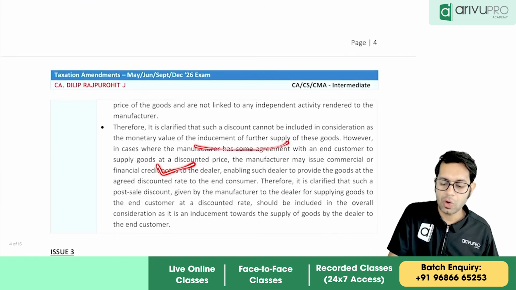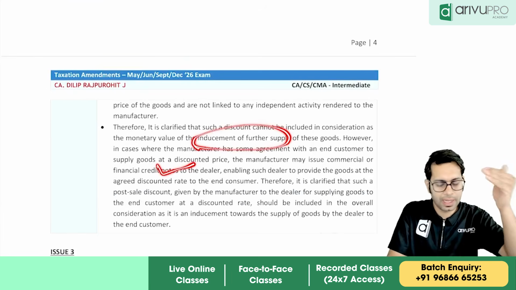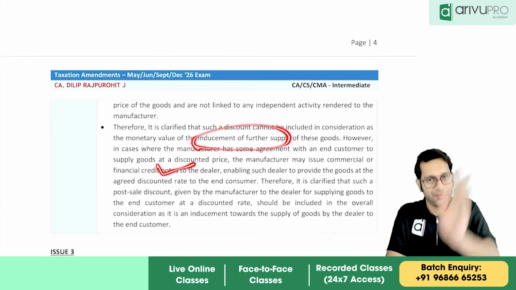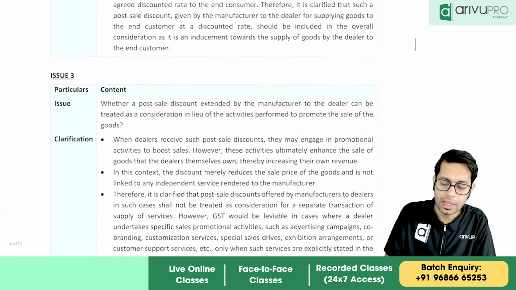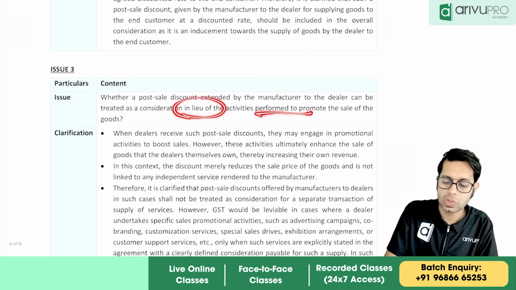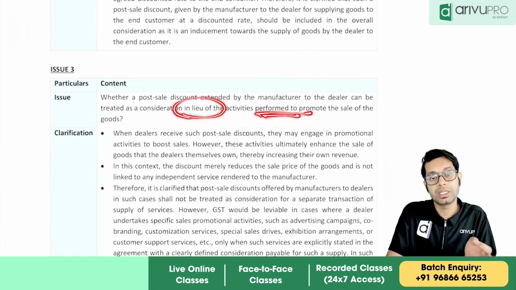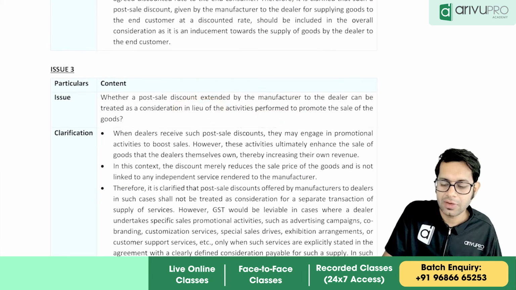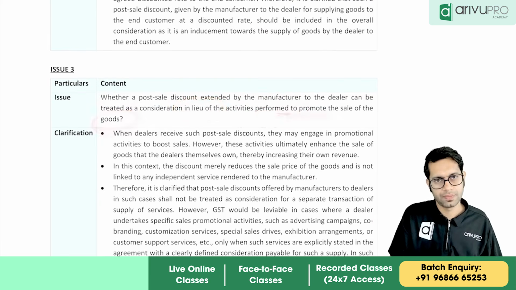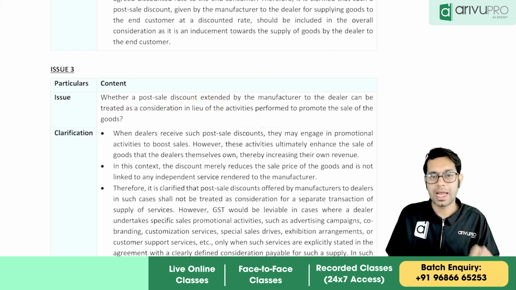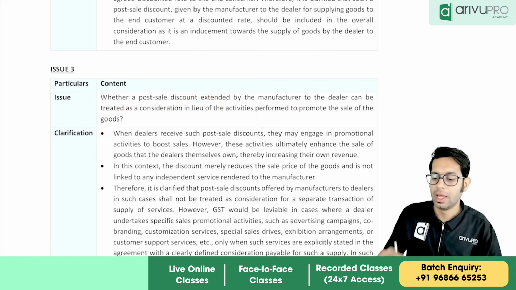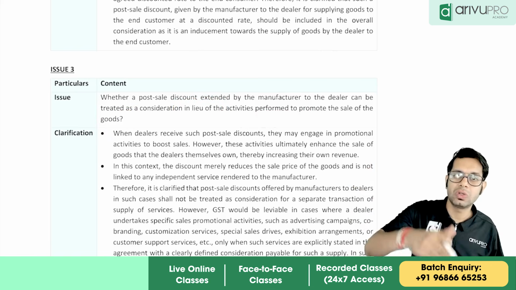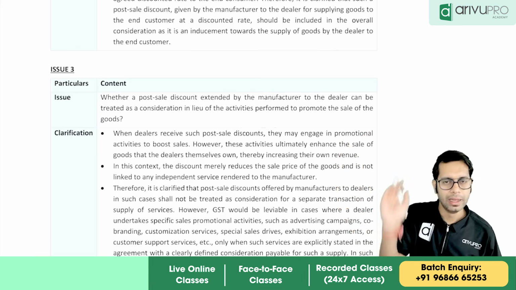This earlier one spoke about inducement of further supply. This was a consideration so that he can make the further supply. Or here they are telling, can I treat it as a discount? Can I treat it as consideration for advertisement services, or as consideration for promoting the sale of goods? An inducement is me influencing someone to sell. Here I am giving this discount so that he can advertise more and sell the product.